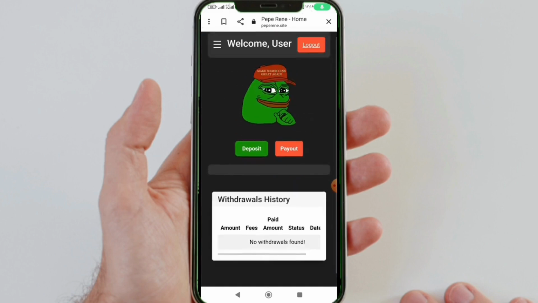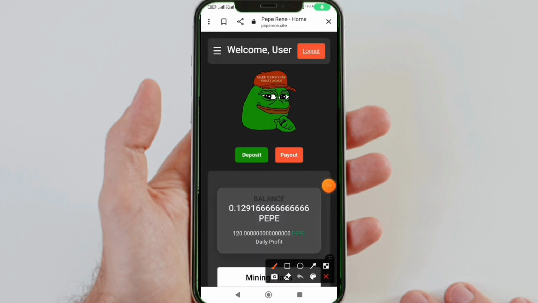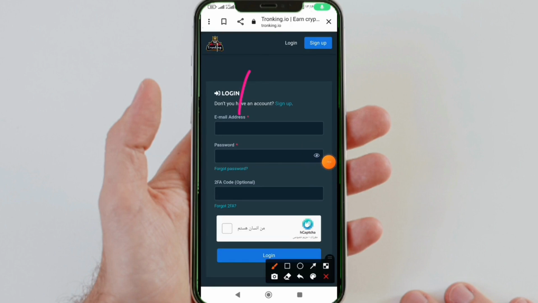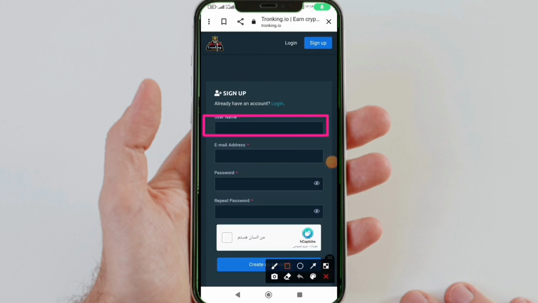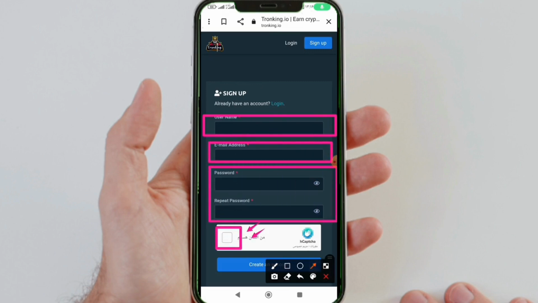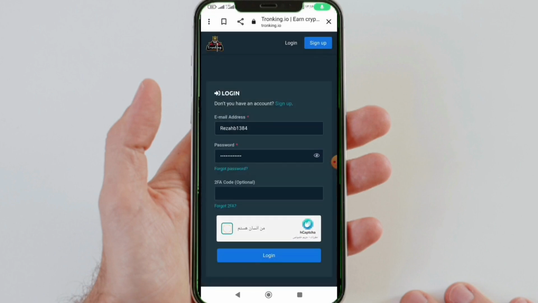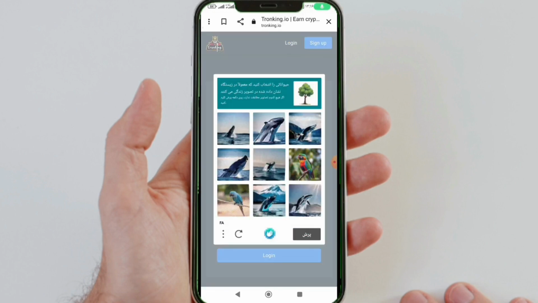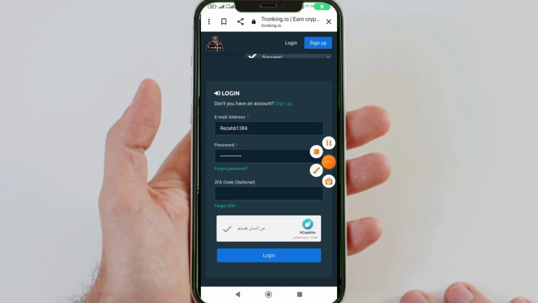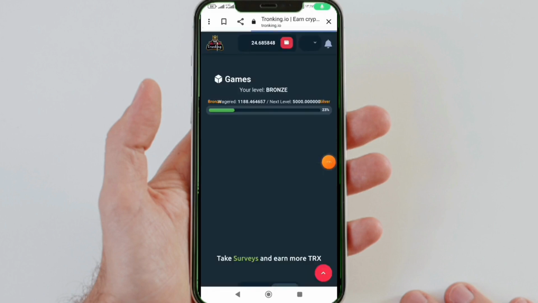Of course, in this video I introduced two sites to you, and this was the first site. Let's move on to the second site, which gives you the digital currency Tron completely free. You can register by using the sign up option above and entering a username, a password, repeating the password, and an email. And now, by solving the CAPTCHA, you can reach the daily dollar income I mentioned to you. By using these two sites that I just introduced to you, you can achieve the desired income. Just make sure to definitely follow the method I'm about to tell you so that you can have a very good income using these two sites.